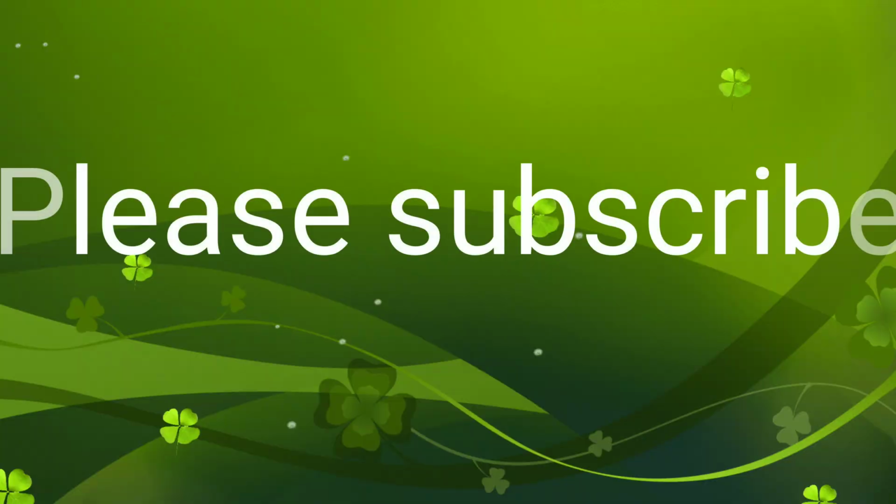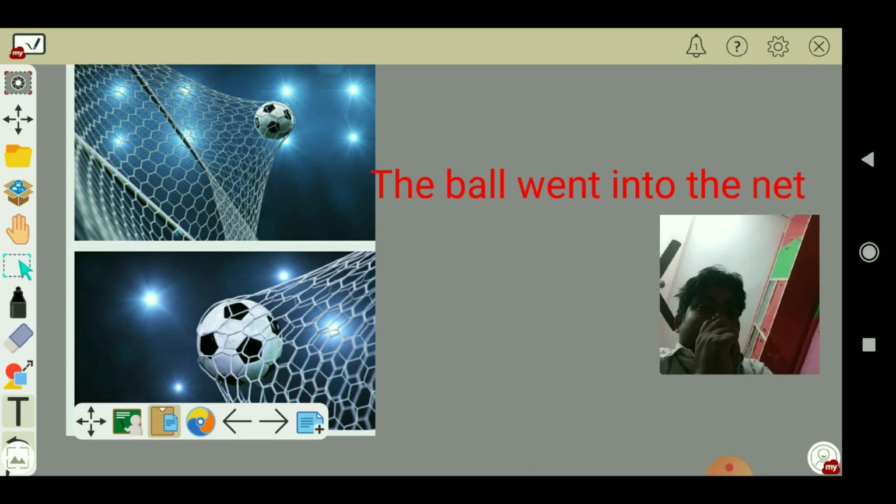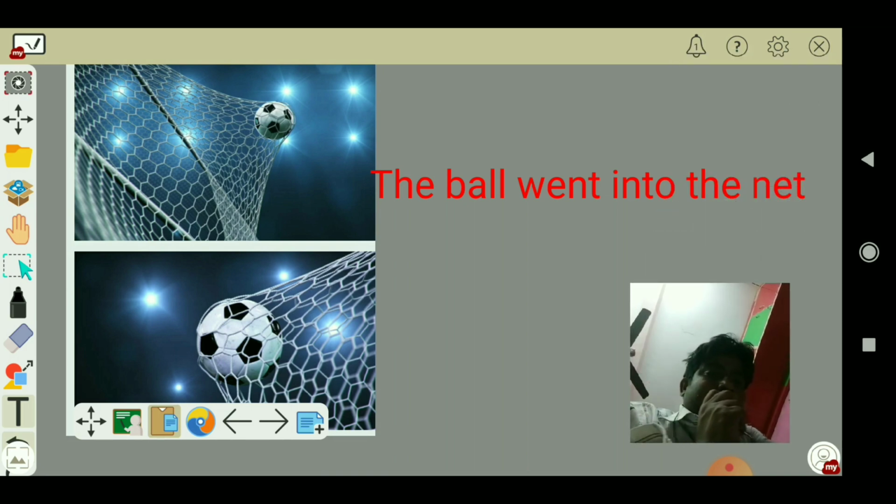The second one, here you will see the picture of a ball. The ball went into the net. It also involves motion, the ball has a speed, it has a movement. It does not refer to any static condition.